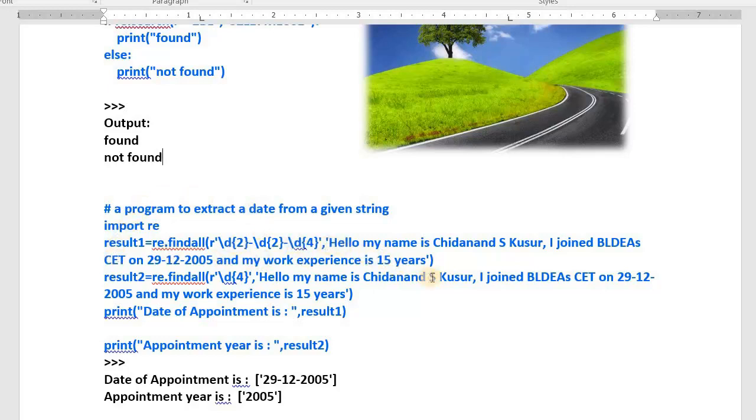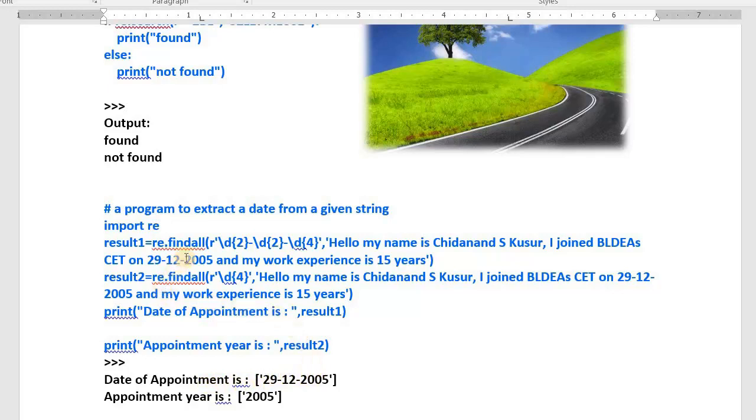That means in this given string we have only one pattern like this: 2 digits followed by hyphen, 2 digits followed by hyphen, followed by 4 digits. That means result1 will have the date. See, here I am printing date of appointment is result1. What is the output? Date of appointment is so and so. I hope you understood. Then how to extract the year?